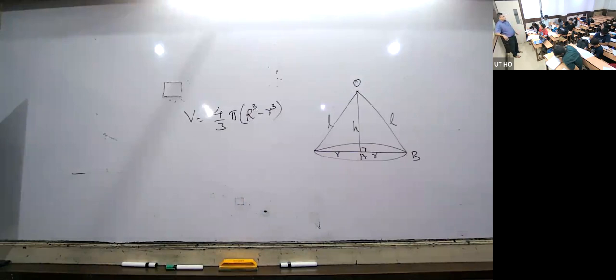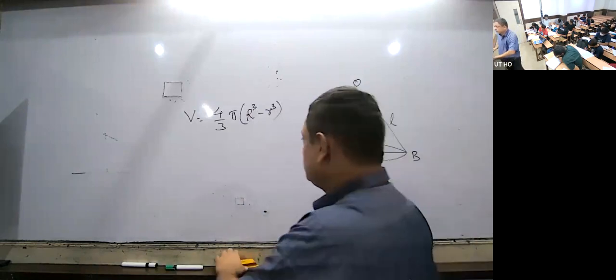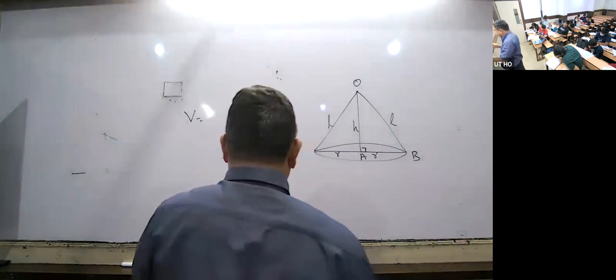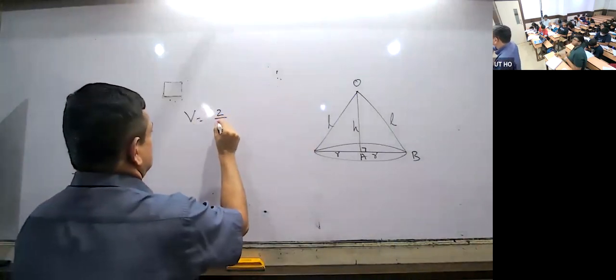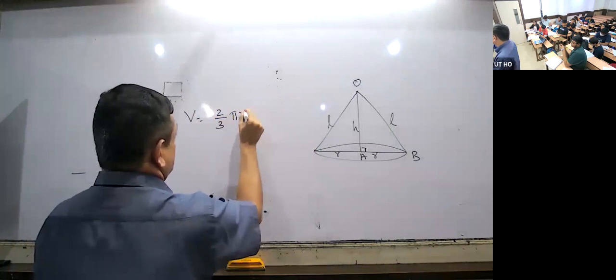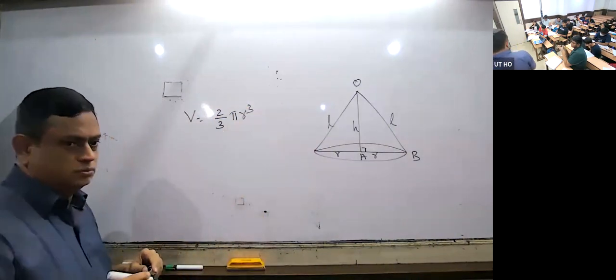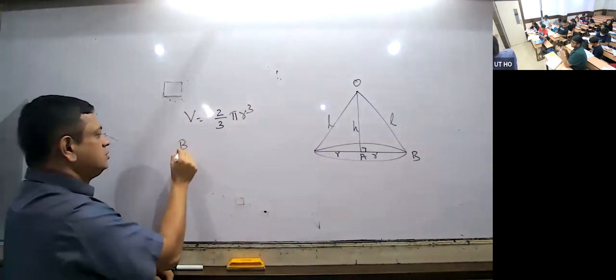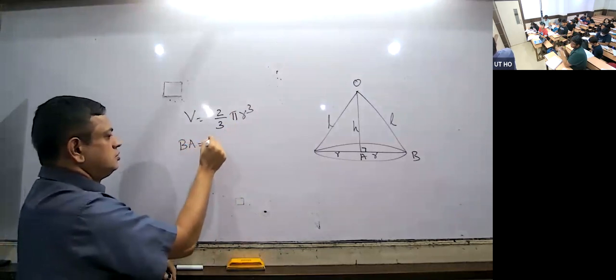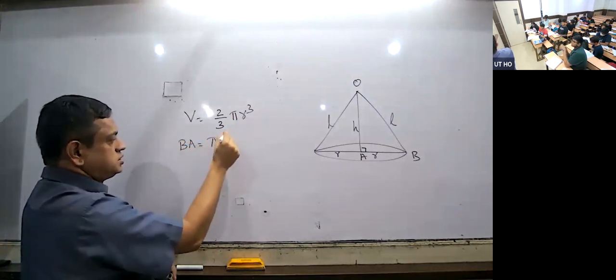What will be its volume? Half of the volume, 2 by 3 pi r cube. Dimension is only R. What will be its base area? Pi r square. Is this a circle now?